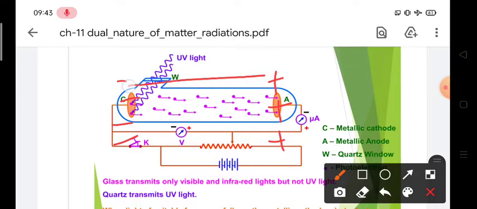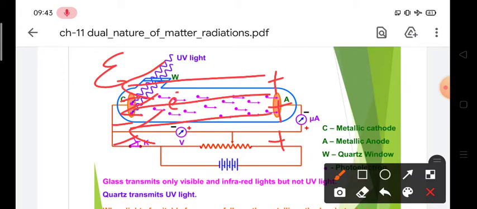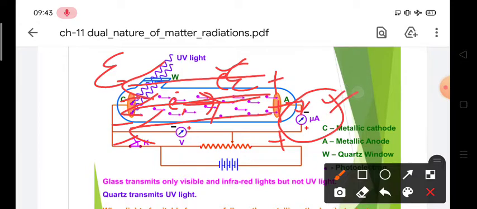So an electric field is set up from plus to minus. We know that electrons are negative particles, so they experience a force, eE, and they get attracted towards the anode, moving with this force, e into E. Finally they will move from A in the downward direction, and a very small current, in microamperes, will be observed.